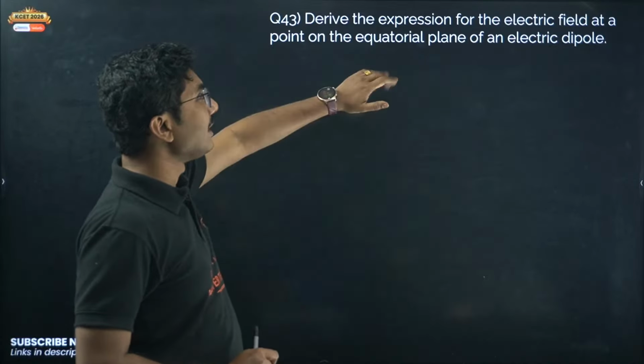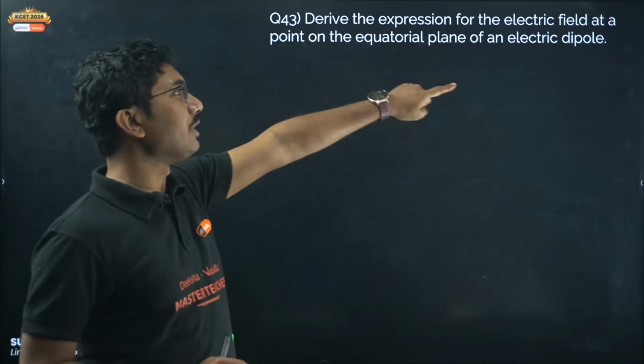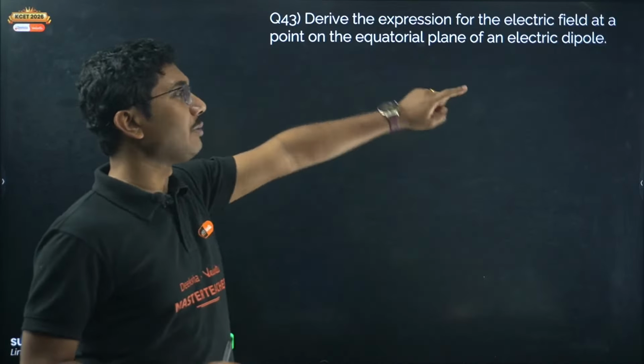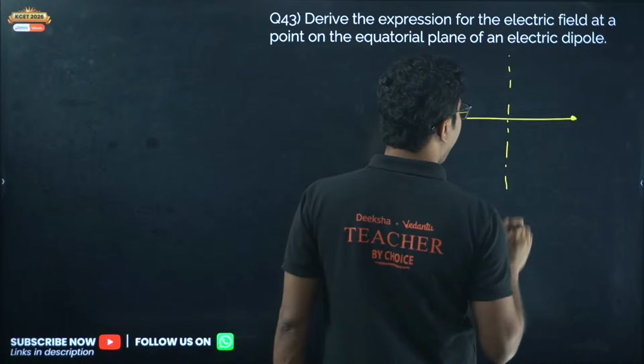Derive the expression for electric field at a point on the equatorial plane of the electric dipole. And you are correct, electrostatic potential and capacitance and electric field combined, both chapters, you are going to get one derivation, one numerical. Pakka, no doubt.